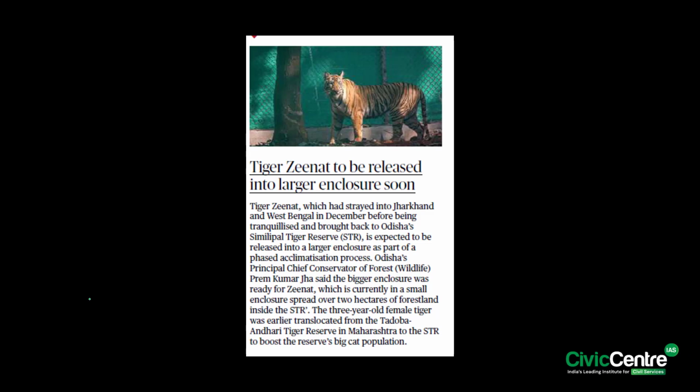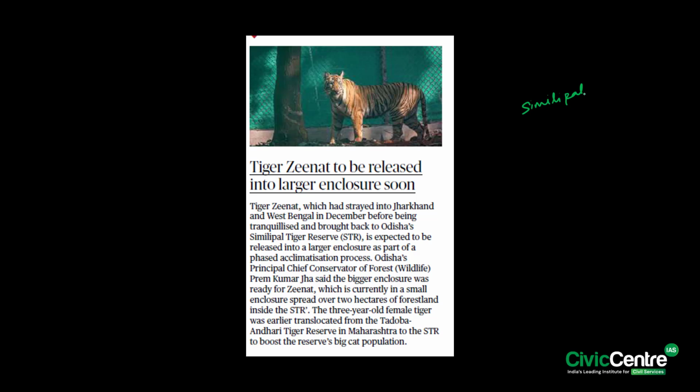And moving on to the fourth article. The fourth article says that the tiger Zenith, which had strayed into Jharkhand and West Bengal before being tranquilized and brought back to Odisha's Similipal Tiger Reserve, is expected to be released into a larger enclosure as part of the phased acclimatization process.